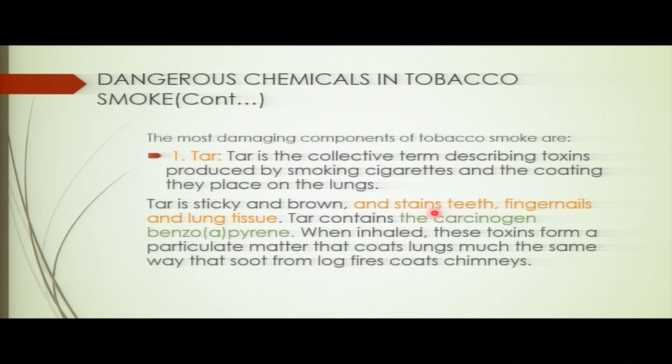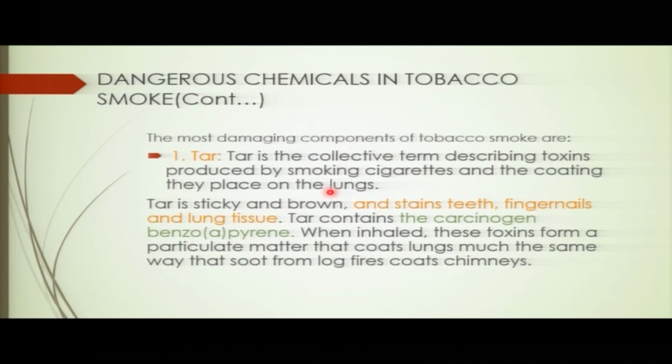So what are the chemicals found in the smoke? Because we have 7,000 chemicals, but we can look at some of them that are more damaging. So first of all, let's talk about tar. Tar is one of the chemicals found in the smoke. Tar is a collective term used to describe toxins produced by smoking cigarettes that coat the lungs.